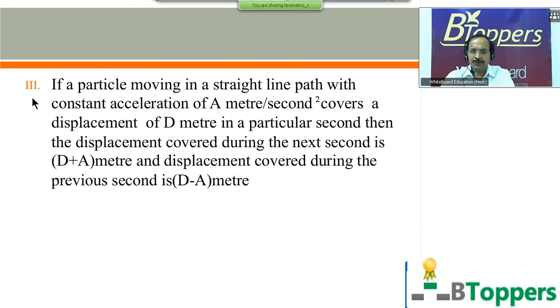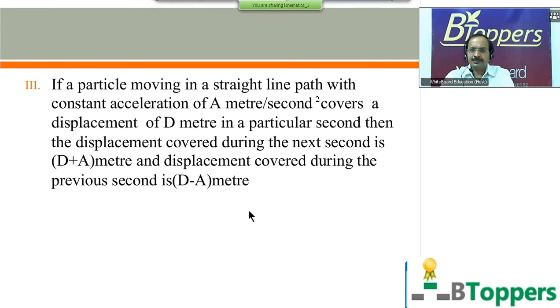So next I am going to show you one conclusion which is applicable for a particle moving in a straight line path with constant acceleration, even if its initial velocity is not 0. So if a particle moving in a straight line path with constant acceleration of a meter per second square covers a displacement of capital D meter in a particular second, then the displacement covered during the next second is D plus a meter, and the displacement covered during the previous second is D minus a meter.